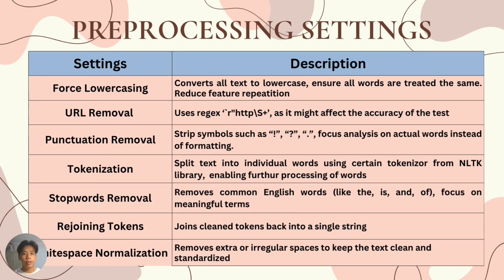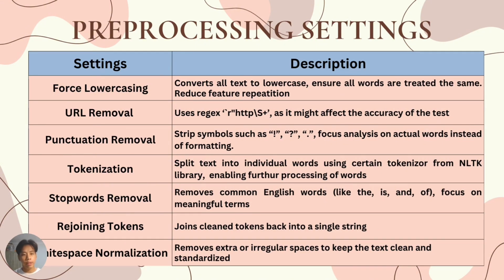Next, we have the pre-processing settings. For lowercasing, the description is that it converts all text to lowercase, ensuring all words are treated the same and reducing feature repetition. Next will be the URL remover. It uses a regex, like http/s plus, as URLs might affect the accuracy of the test. Next is the punctuation remover. It strips symbols such as exclamation marks, question marks, and full stops, and focuses analysis on actual words instead of formatting. Next is the tokenization. It splits text into individual words using a tokenizer from the NLTK library, enabling further processing of words.